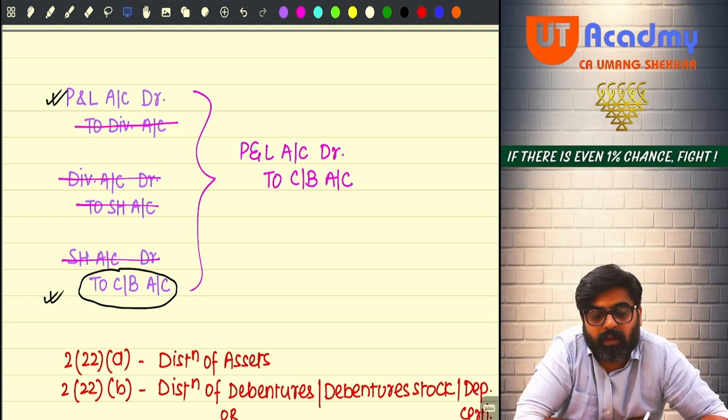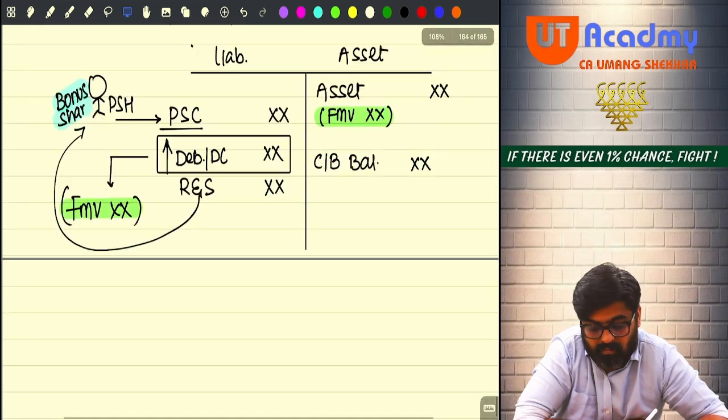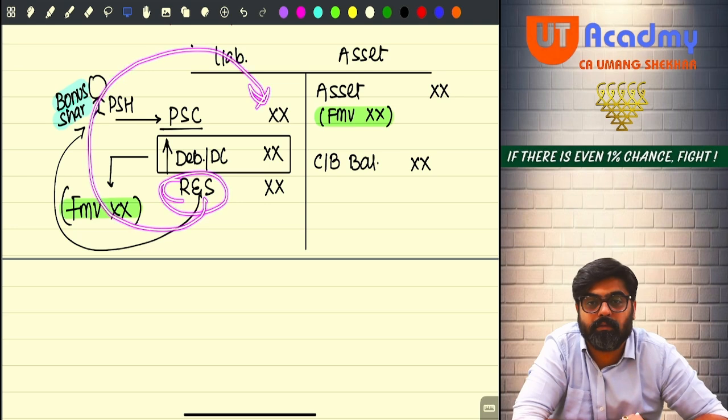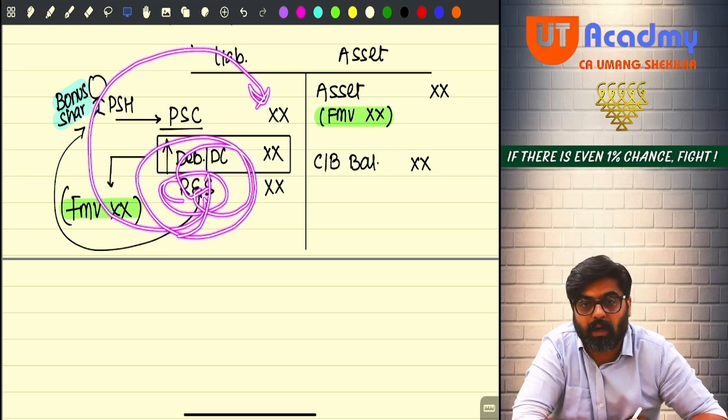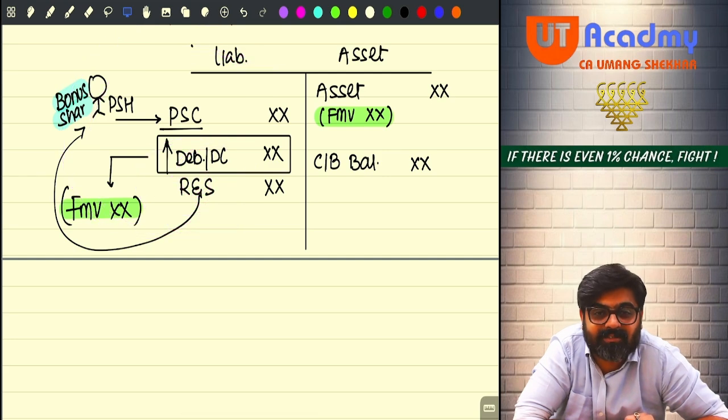Do you know what capitalization of profits is? Your reserves are capitalized, meaning they are issued as bonus shares to shareholders.